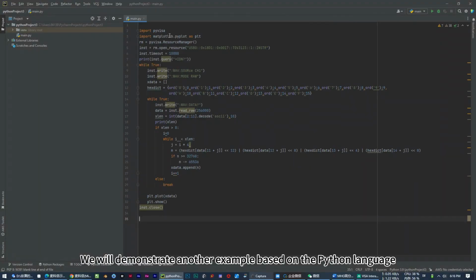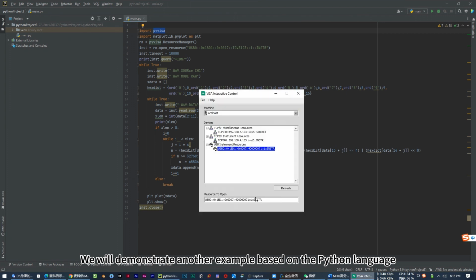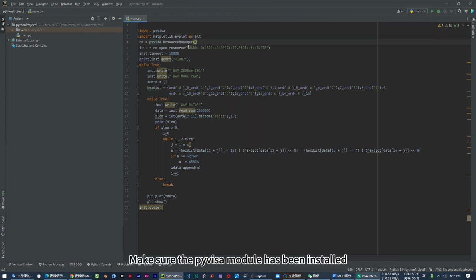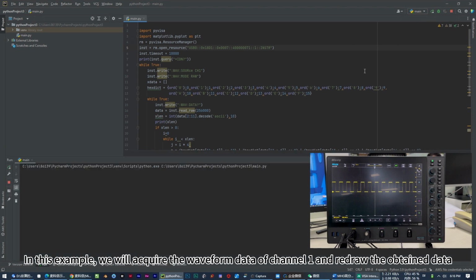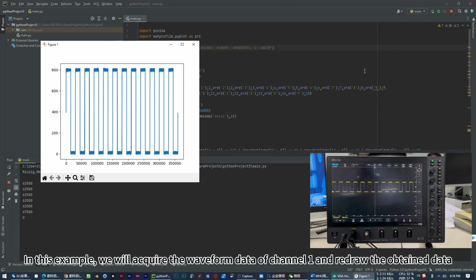Use Python to control the oscilloscope. We will demonstrate another example based on the Python language. Make sure the PyVISA module has been installed. In this example, we will acquire the waveform data of channel 1 and redraw the obtained data.